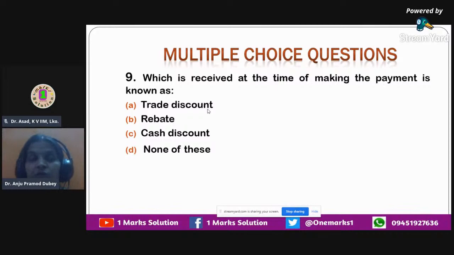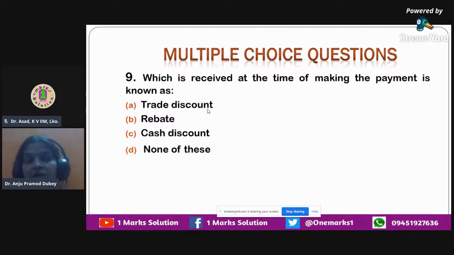Trade discount? No, trade discount you get at the time of trading. You don't get it at the time of making payment. Rebate? No, you don't get it at the time of making payment. Rebate is already given to you in advance, not at the time of making payment. Only the term cash discount.